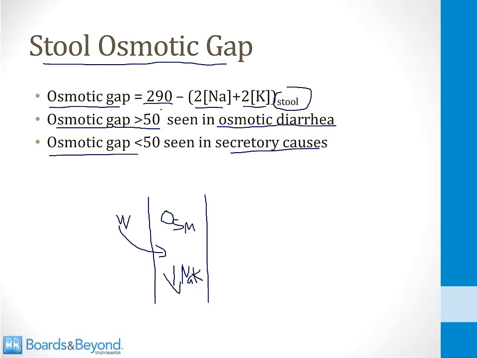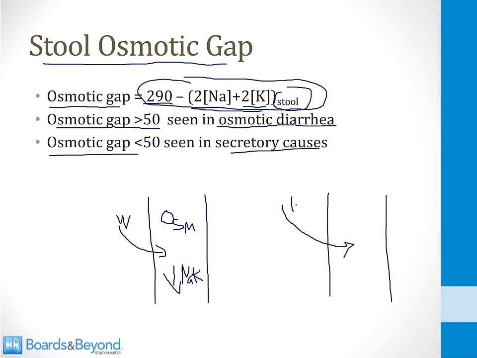And since the osmotic gap is 290 minus 2 times the sodium plus 2 times the potassium concentration, this number will become very large in an osmotic diarrhea. On the other hand, in a secretory cause, what you have is something causing water to be secreted into the GI tract, and with that water goes sodium and potassium. Therefore, the sodium and potassium concentration in the GI lumen will be relatively high, and that will create a small number for the osmotic gap.